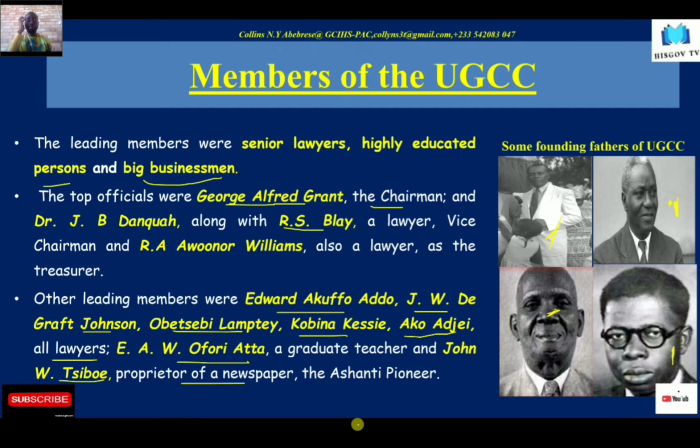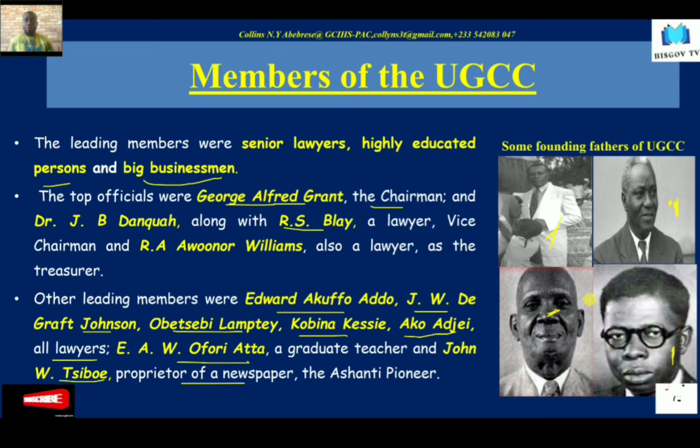Bear in mind that the UGCC was formed in August 1947. Okay, so that was the time that the UGCC was formed, August 1947. That was the year in which the UGCC was formed. So these were the members, or some members, of the UGCC party, and I couldn't have an image of all of them.